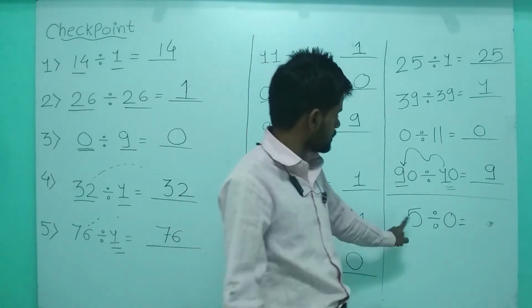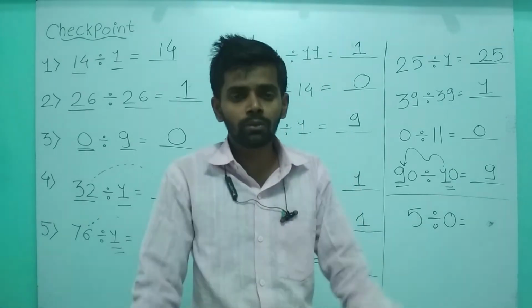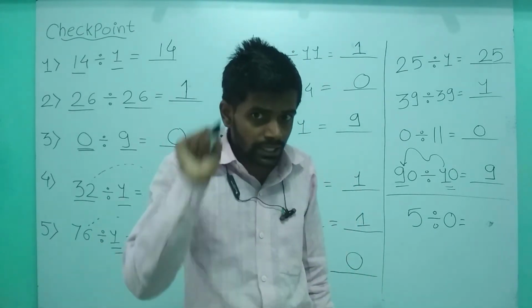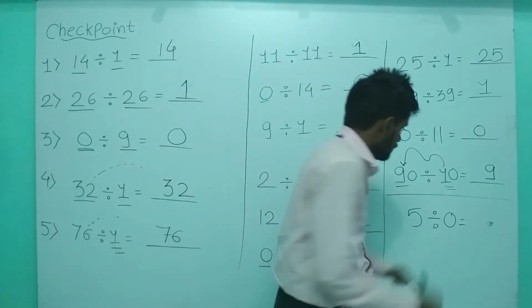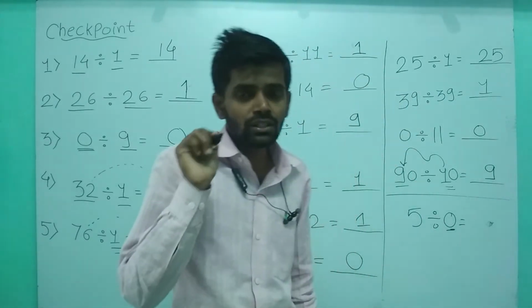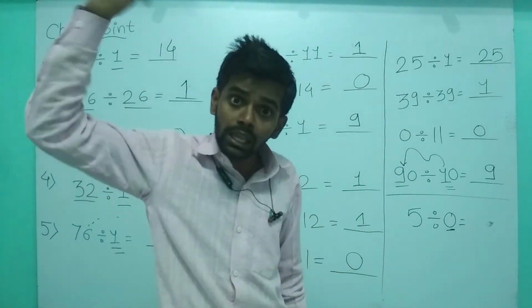And listen students, this is not available in your book. It is not printed in your book. If zero is present in the place of divisor, that means if you are dividing any number by it,